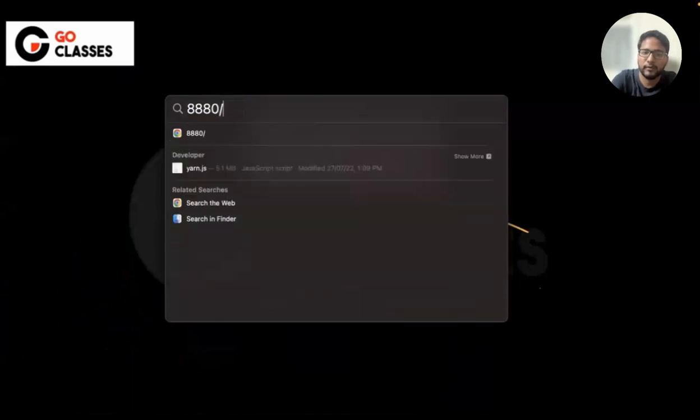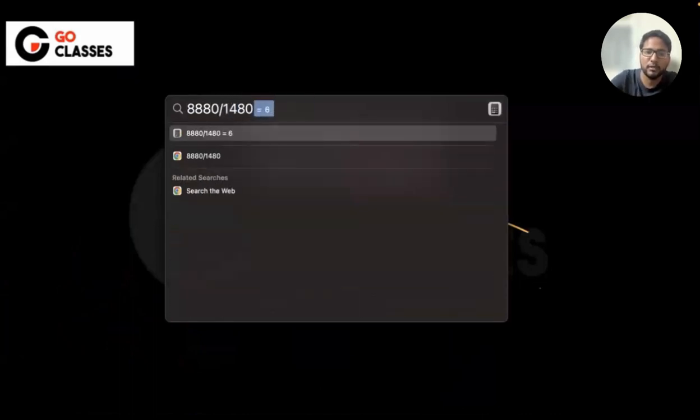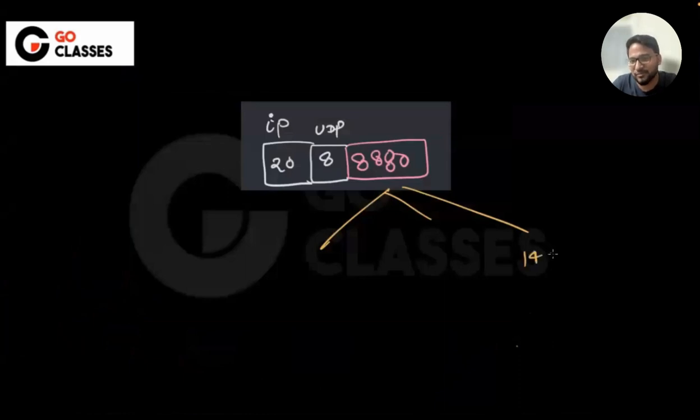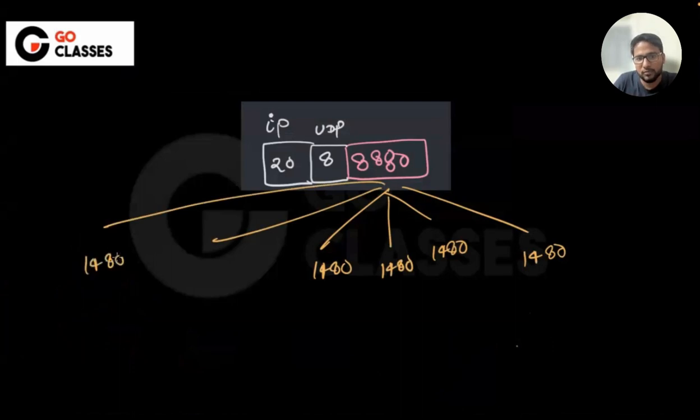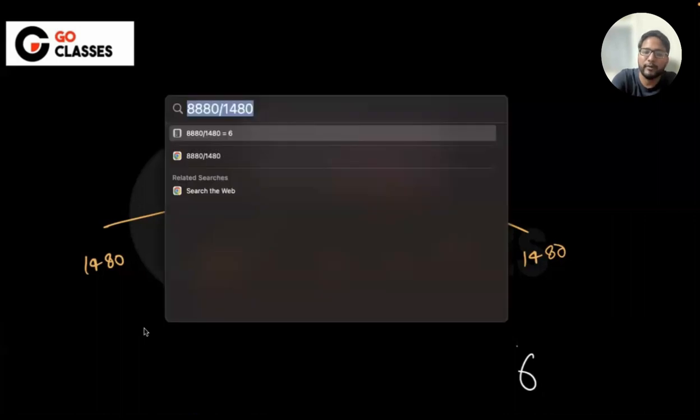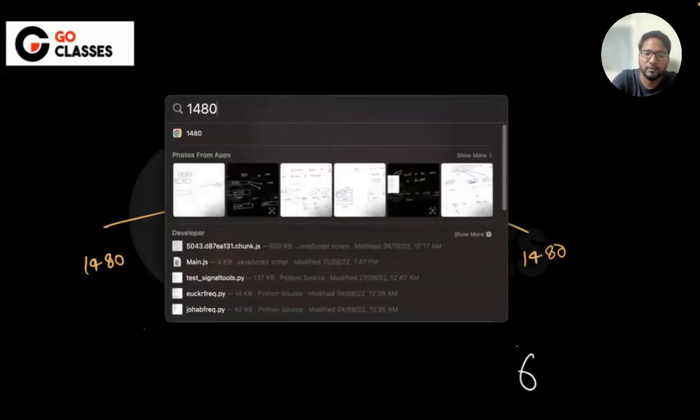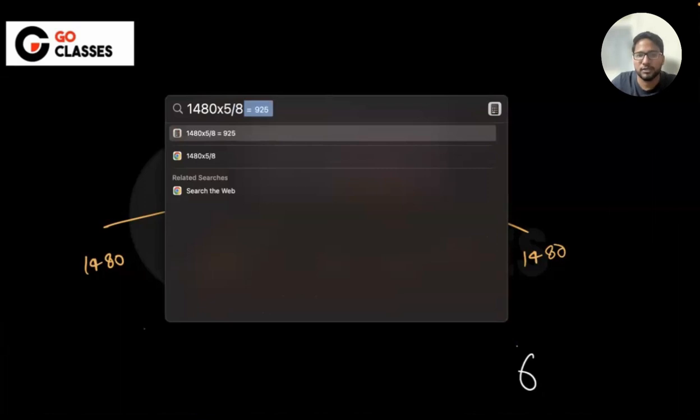8880 divided by 1480, right? So 6 fragments, exactly 6. See how cleverly they have formed this question. Exactly 6 is coming: 1480, 1480, 1480, 1480, 1480. So what could be the wrong answer? Someone can fragment this, so 6 will be the fragments. And what is the last fragment offset? 1480 into 5 divided by 8, which is 925.